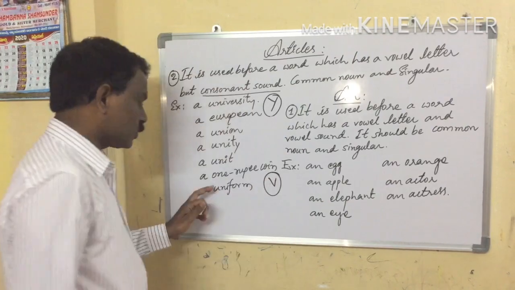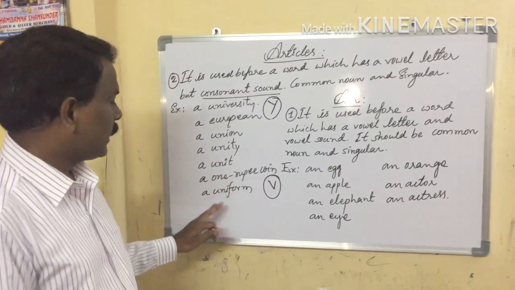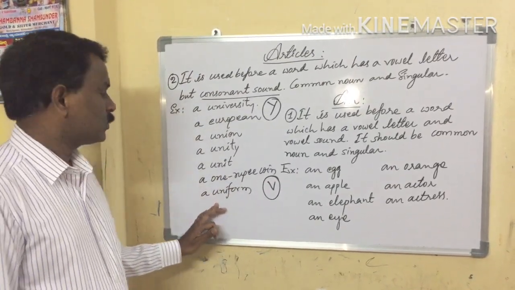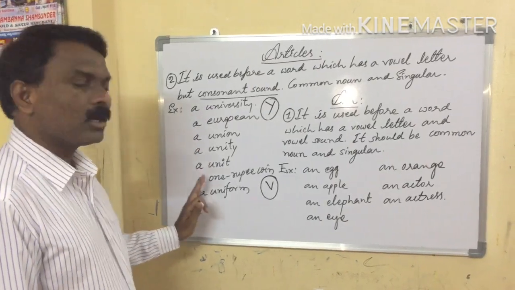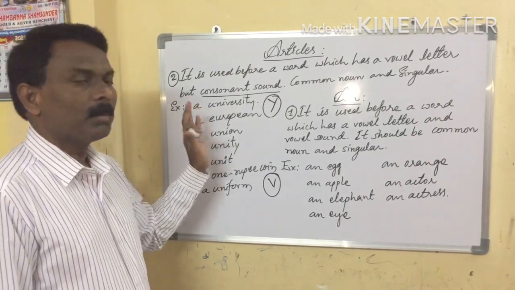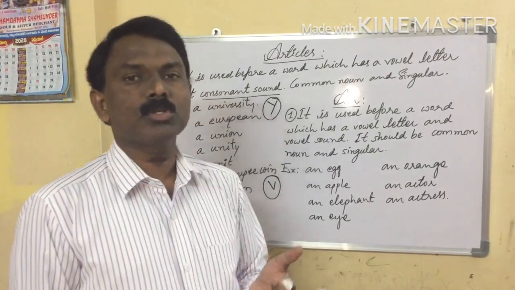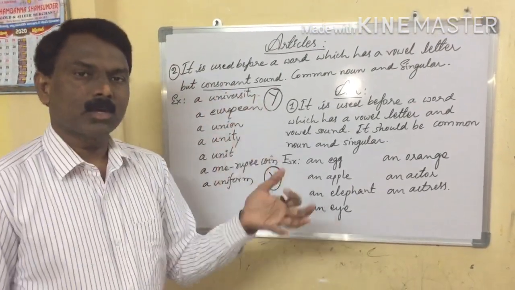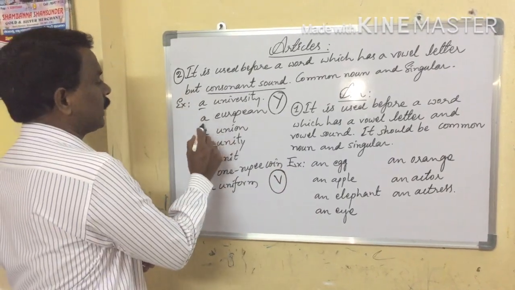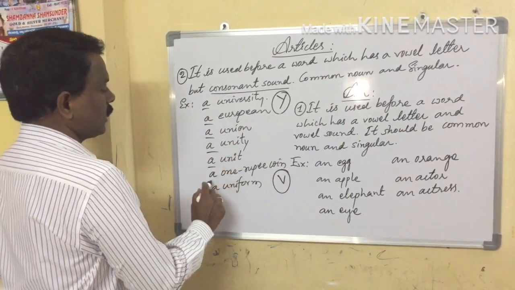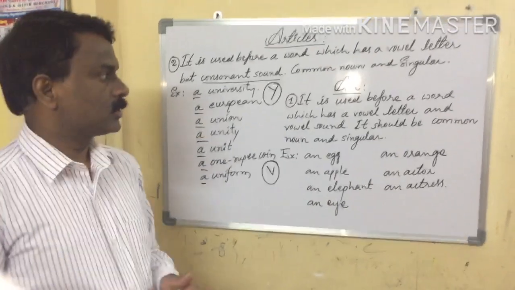Here a consonant sound. Next one, uniform. So these all start with a vowel, but while pronouncing, these words produce a consonant sound. That's why we must take the "a" article before these words.